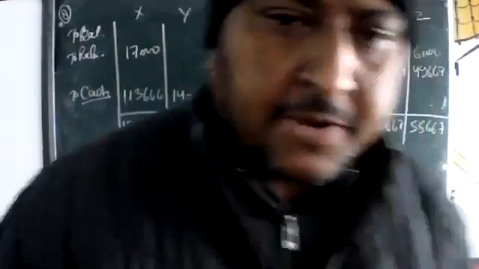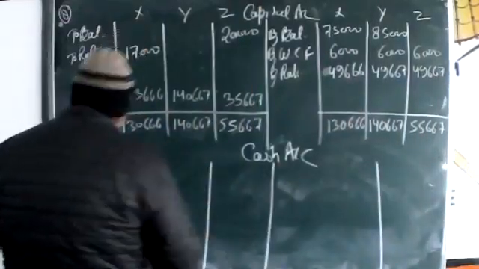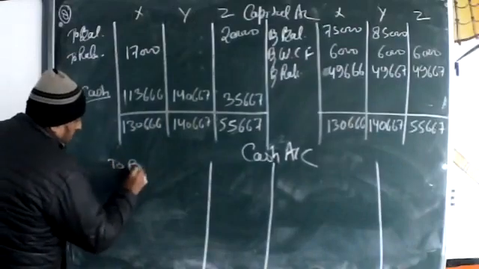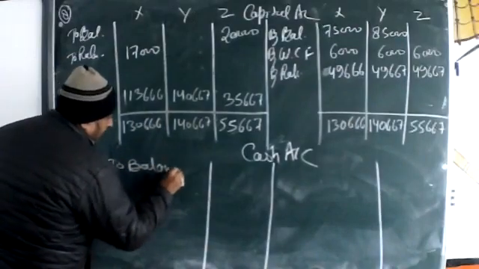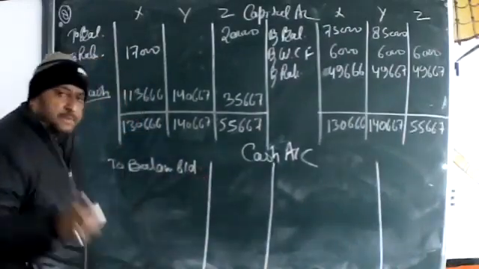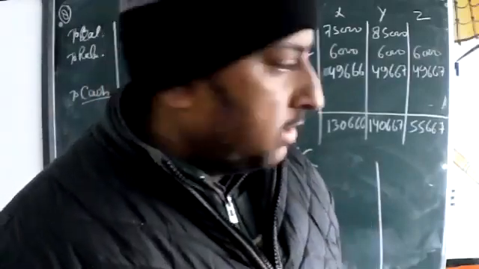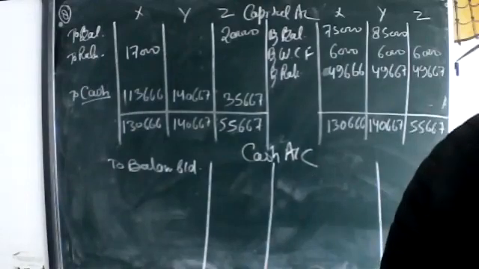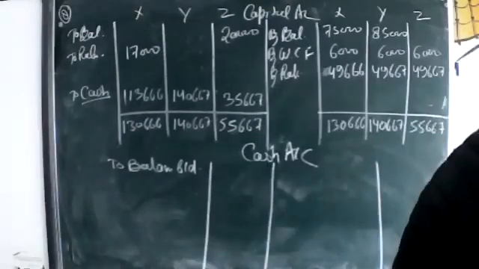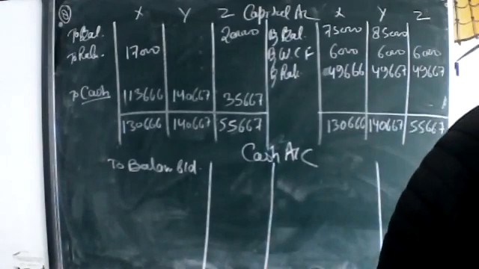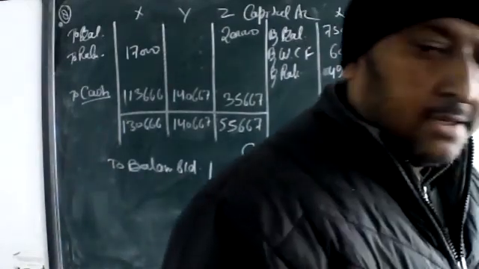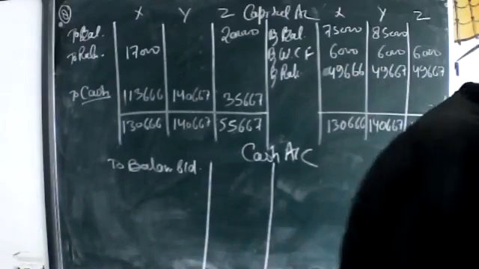Cash account: if cash will match, finish. Cash balance is given, beta. To balance b/d. What cash balance is given in the question, beta? On top.